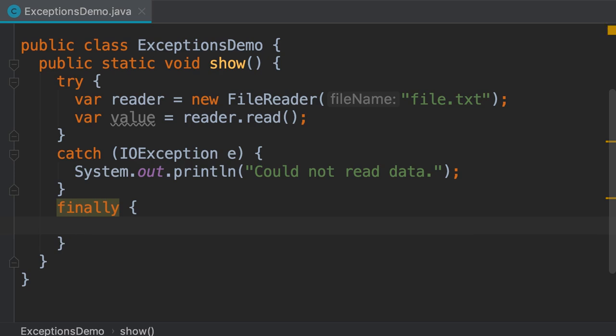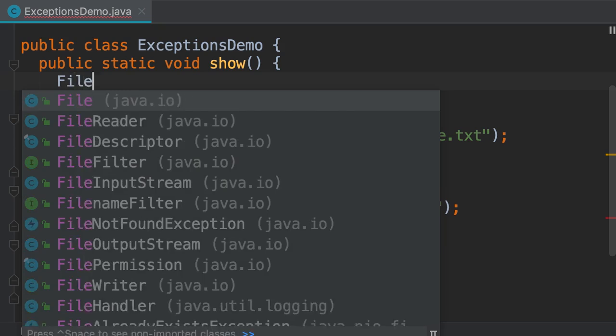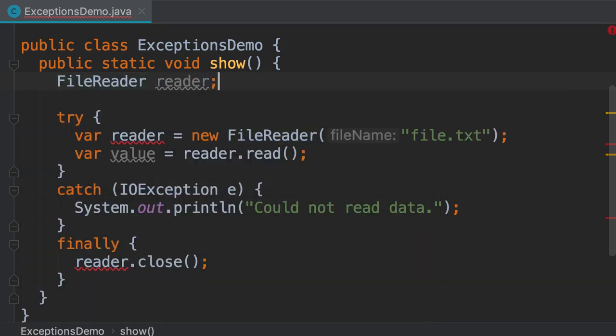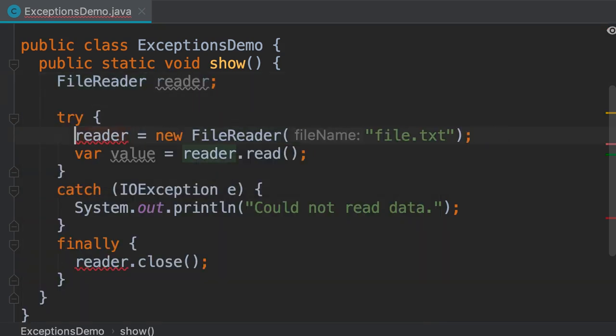Now in this block, we can release external resources like file handles, database connections, network connections, and so on. So here we should type reader.close. But once again, reader is not recognized because it's only accessible in the try block. To solve this problem, we need to declare this before our try block. So we type FileReader, and then set it over here.